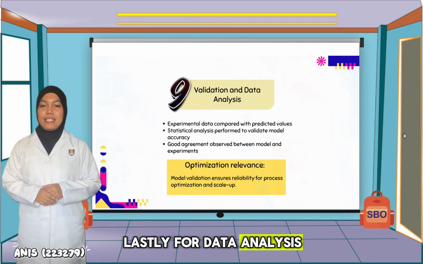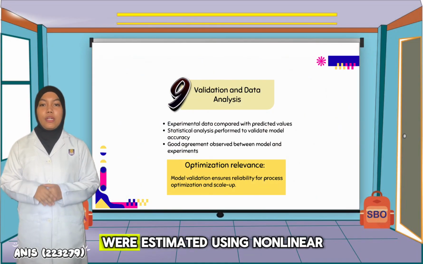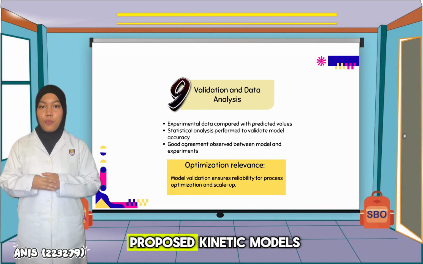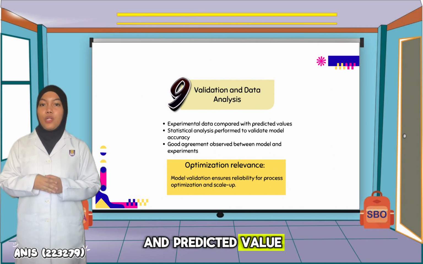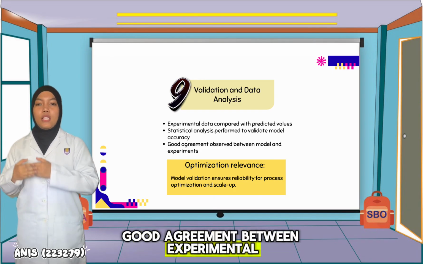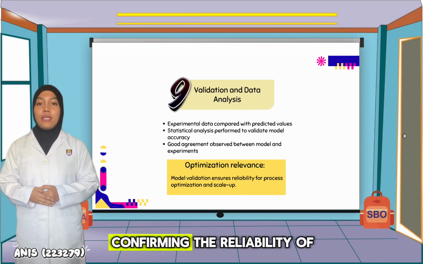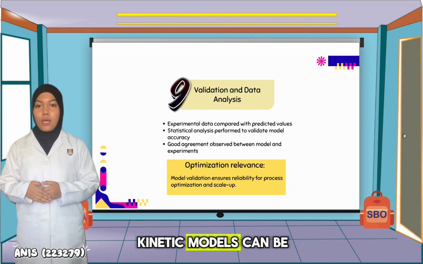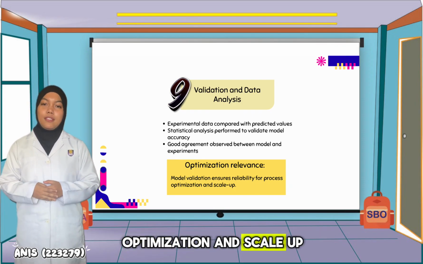Lastly, for data analysis and model validation, model parameters were estimated using nonlinear regression in MATLAB. Experimental data were fitted to the proposed kinetic models and predicted values were compared with measured results. Statistical analysis shows good agreement between experimental and predicted data, confirming the reliability of the models. This validation demonstrates that the kinetic models can be used to support process optimization and scale up.